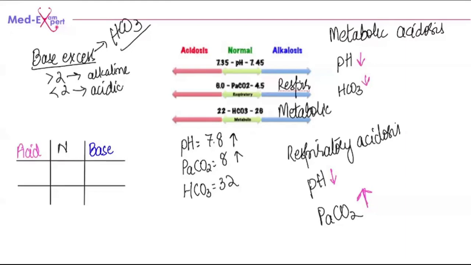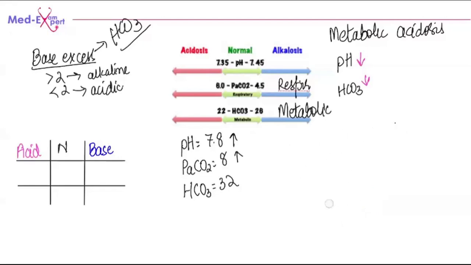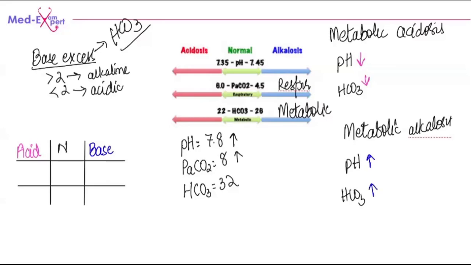But if we go for, I don't have space here. Let's put it here so that you can see it properly. When we have metabolic alkalosis, the pH and the bicarb, that's what we are talking about. So the pH is going to be high and so are the bicarb levels as well. They go together. The pH and the bicarb, they go together.